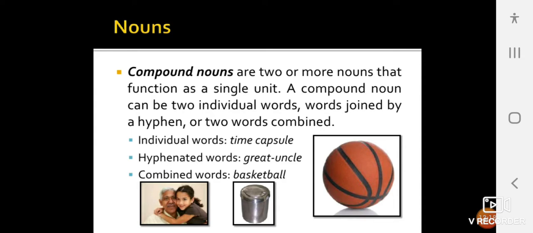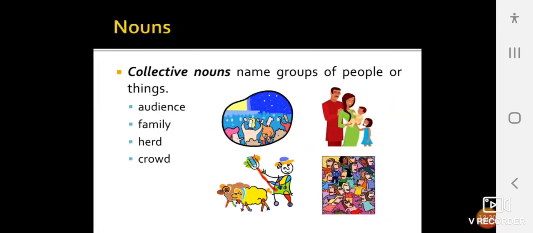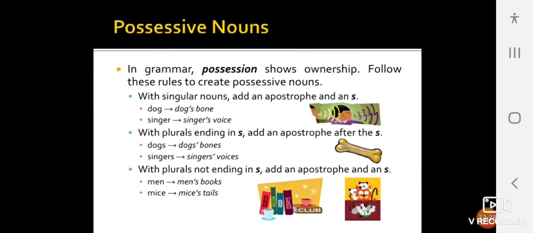Hyphenated words: great-uncle. Combined words: basketball. So, individual words, hyphenated words, and combined words. Collective nouns name a group of people or things, that is audience, family, herd, crowd.